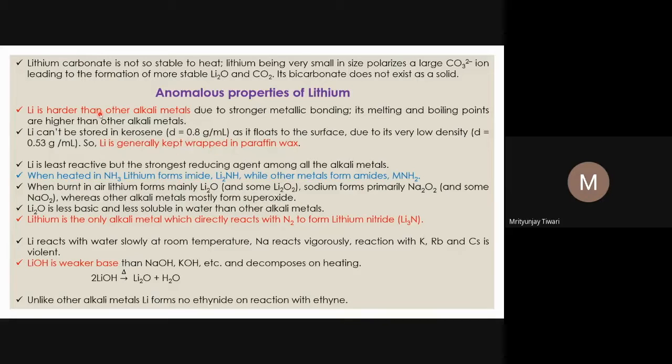They are all much different from the rest of the alkali metals. So let us see a few anomalous properties of lithium. First are the physical properties. Lithium is much harder than the other alkali metals. And why is it harder?